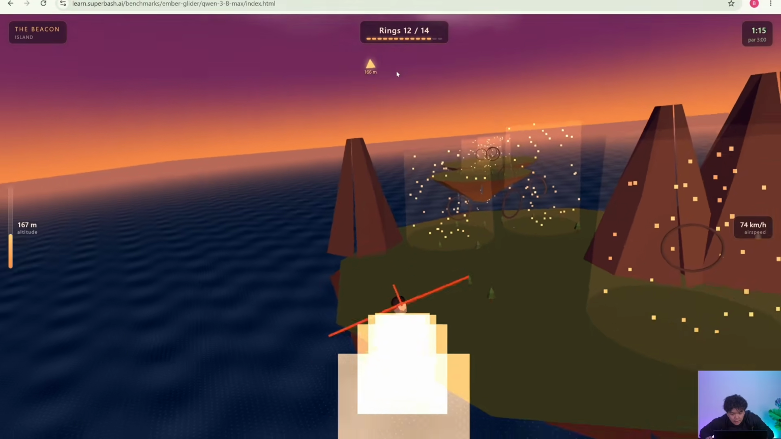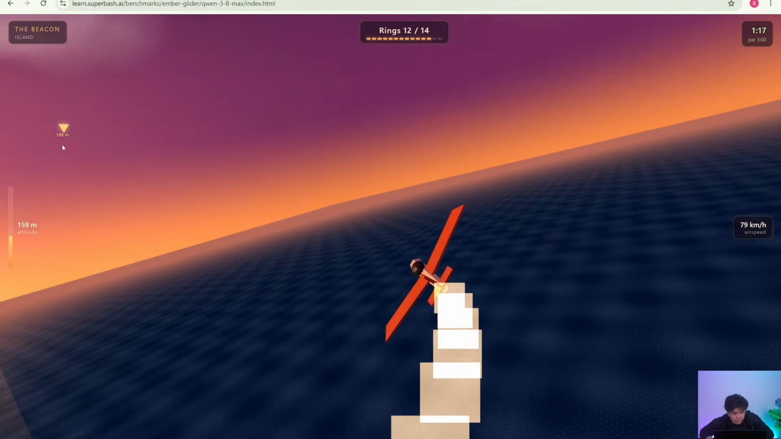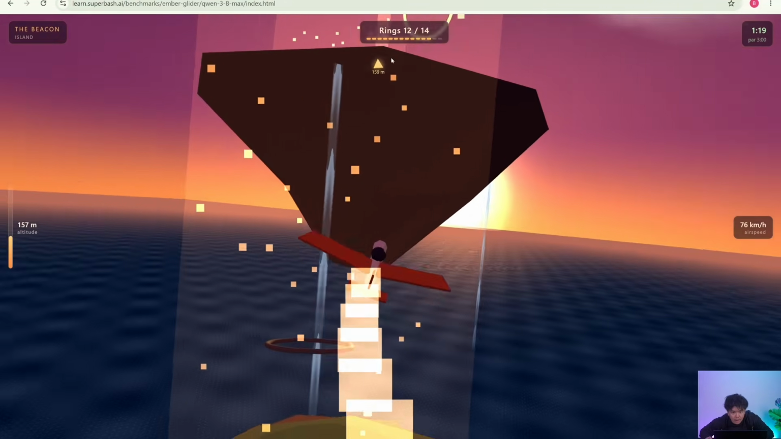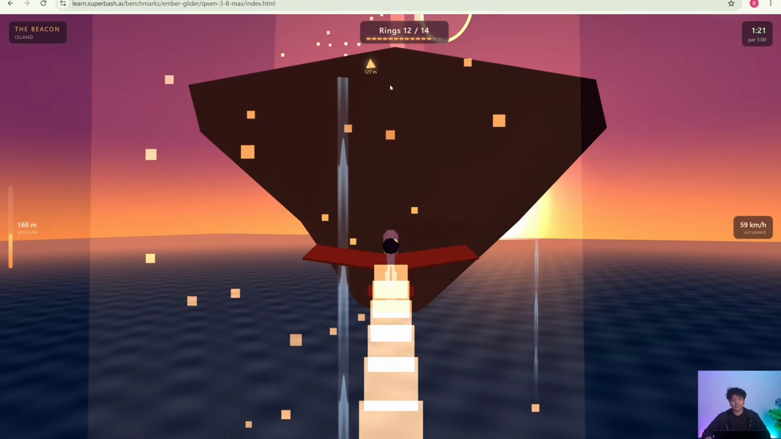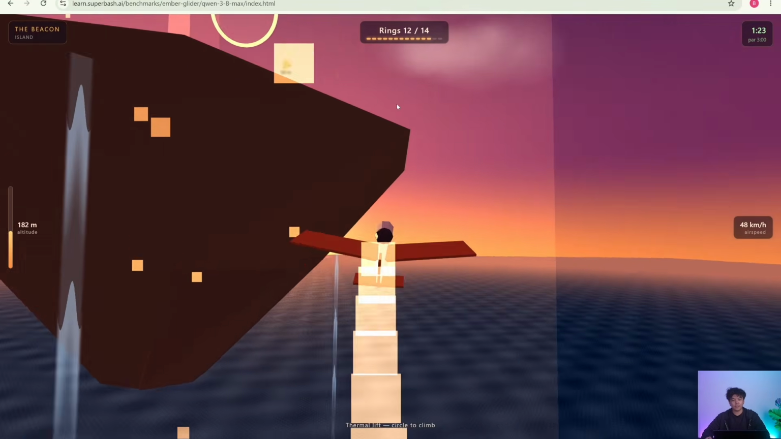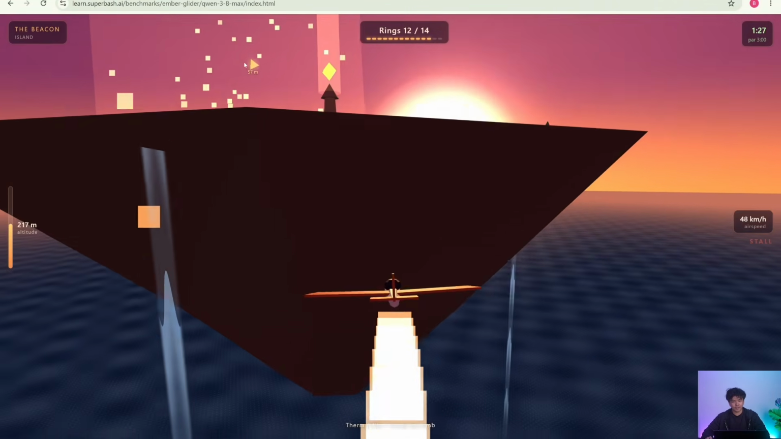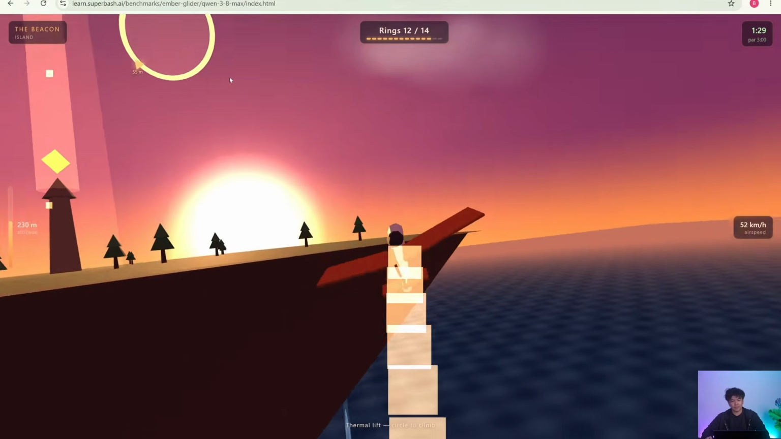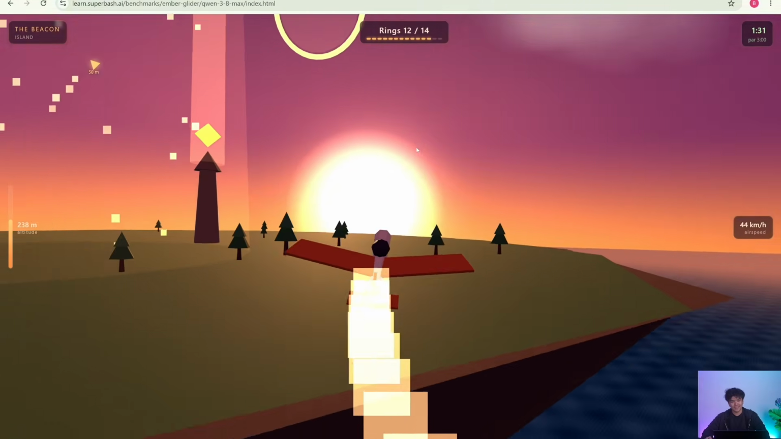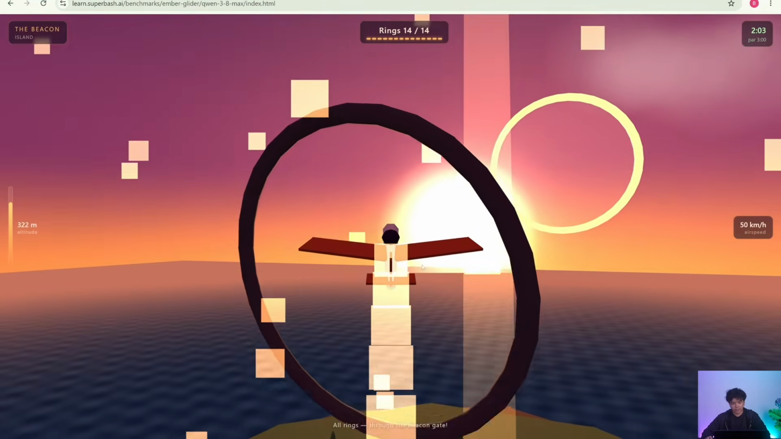Where do I have to go? Okay, so now it looks like there's a waypoint for me to go there. I have to go up. Okay, so you guys can try this out as well. It's on learn.superbash.ai under the benchmark. So it's pretty cool that they also included that indicator to show me which ring I have to go. So it's nice.